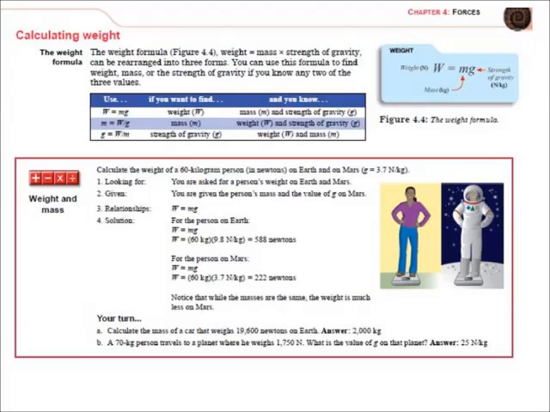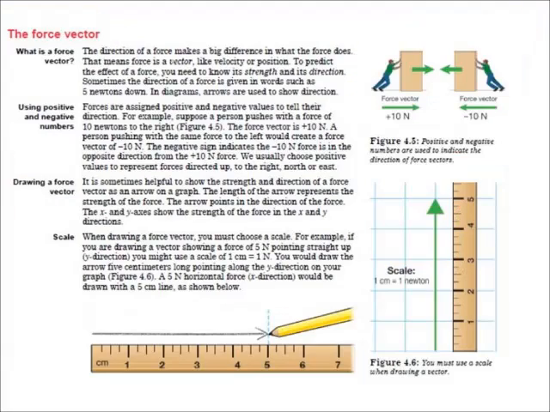The direction of a force makes a big difference in what the force does. That means force is a vector, like velocity or position. To predict the effect of a force, you need to know its strength and its direction. Sometimes the direction of a force is given in words such as 5 newtons down. In diagrams, arrows are used to show direction.